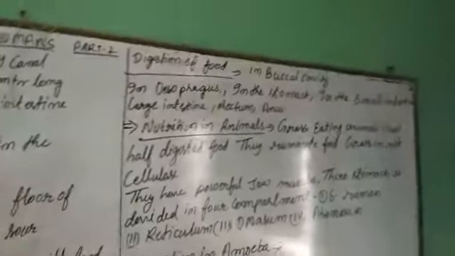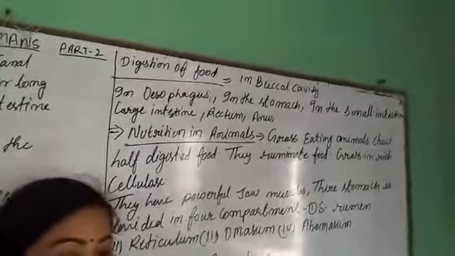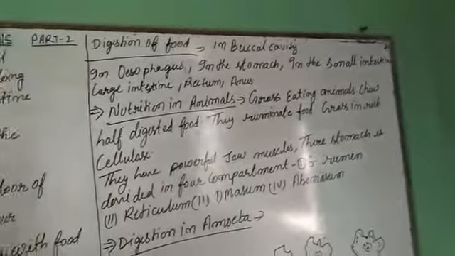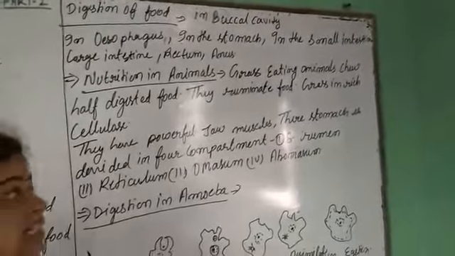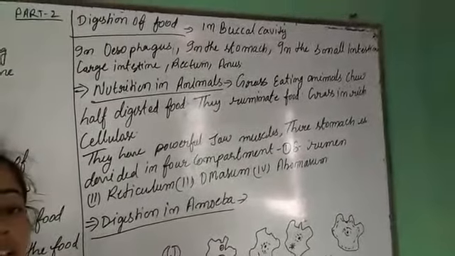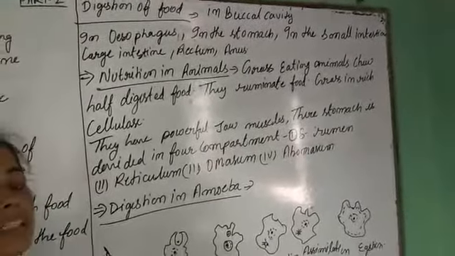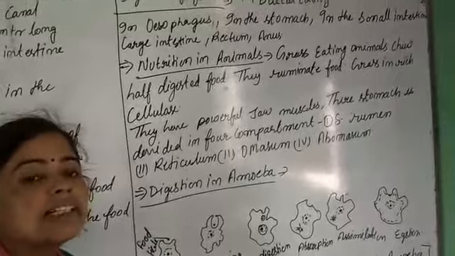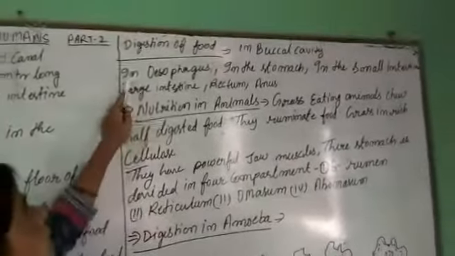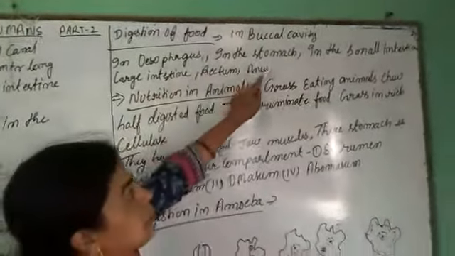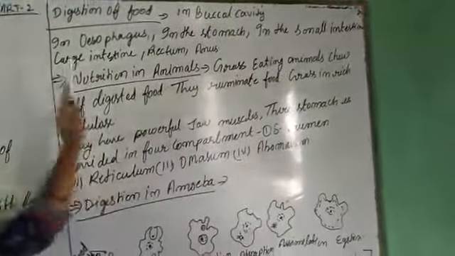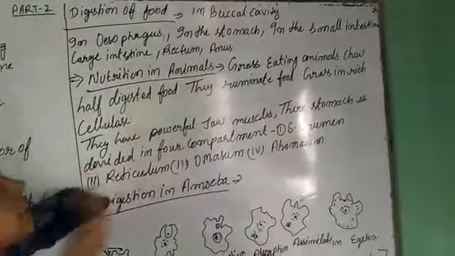Let's move forward. Digestion of food. What is the digestion of food? It first happens in our buccal cavity, because the salivary gland is present there, which is responsible for saliva. Saliva is secreted in our buccal cavity and dissolves the food. Digestion takes place in the buccal cavity, esophagus, stomach, small intestine, large intestine and rectum.